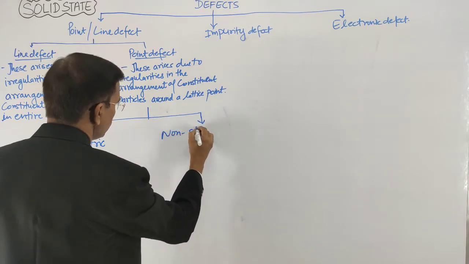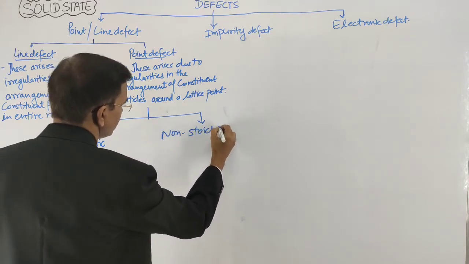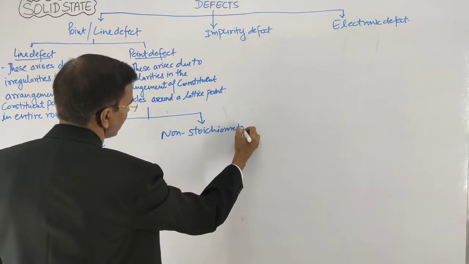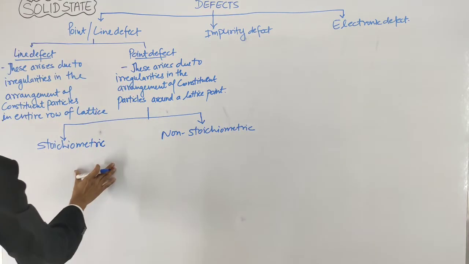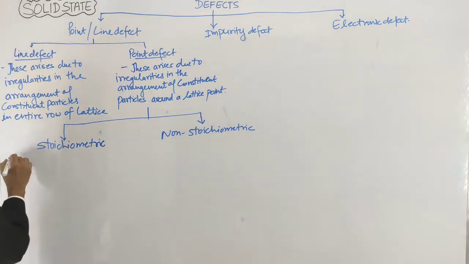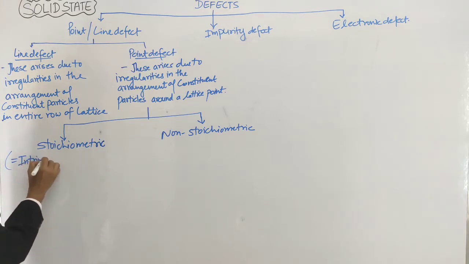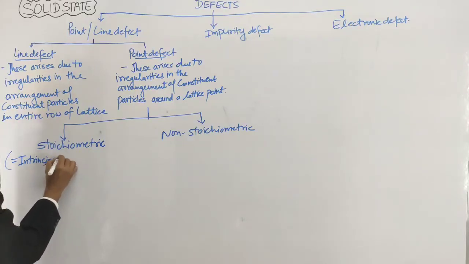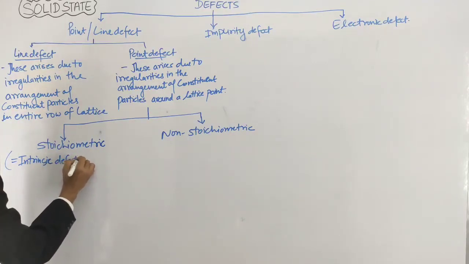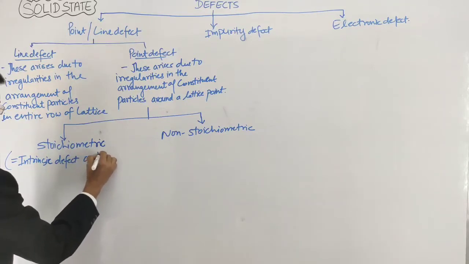The stoichiometric defect is also called intrinsic defect or thermodynamic defect.